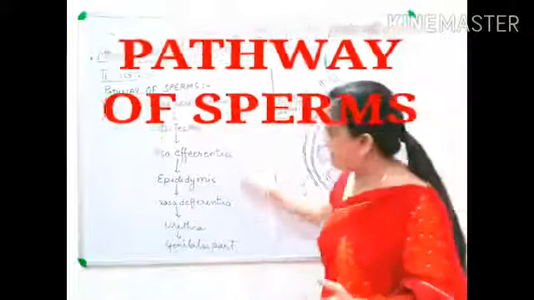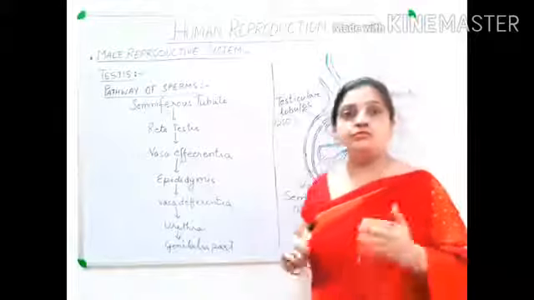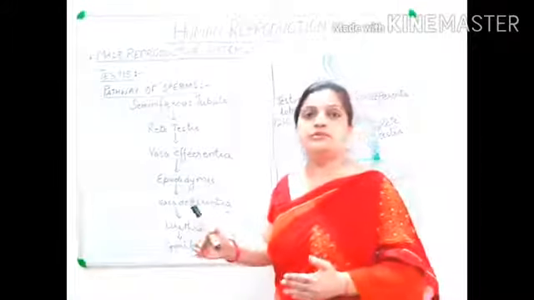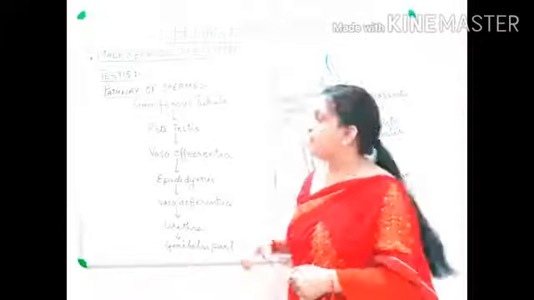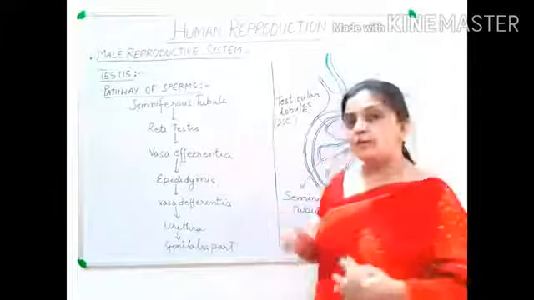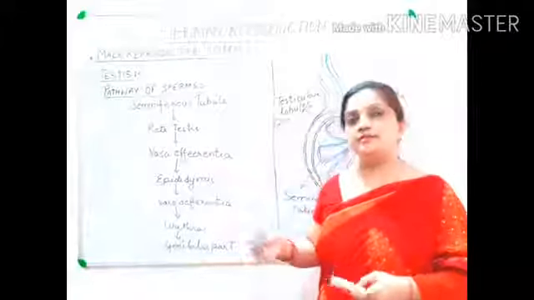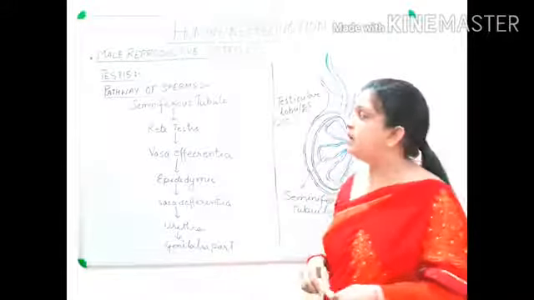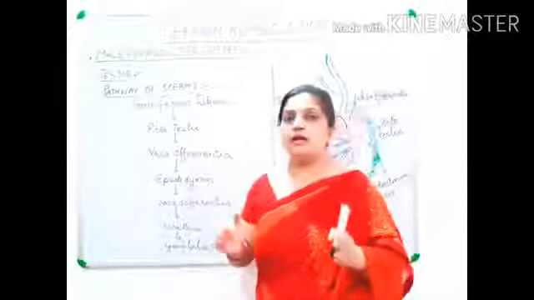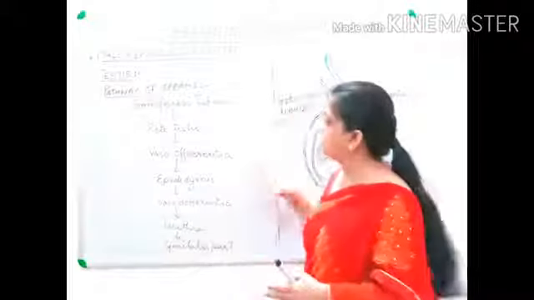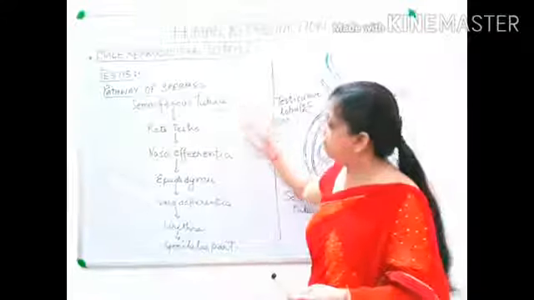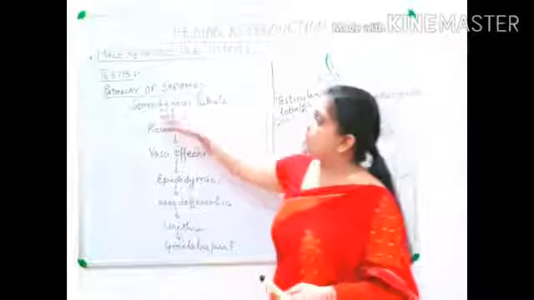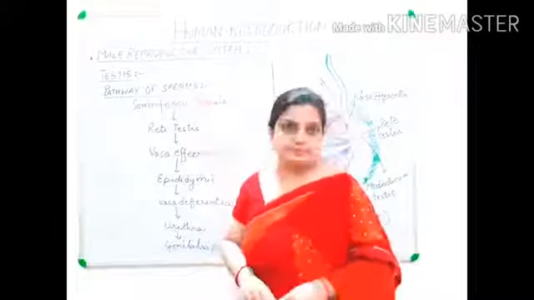So this is the pathway through which your sperms are going to flow through the male reproductive system. How the sperms are produced, we will be studying in the later videos. But here, for your understanding of how this whole system is working, a flow chart has been mentioned to explain the pathway of the sperms.